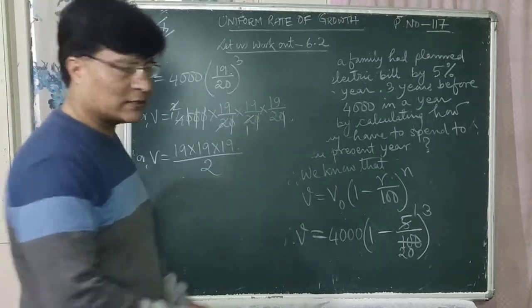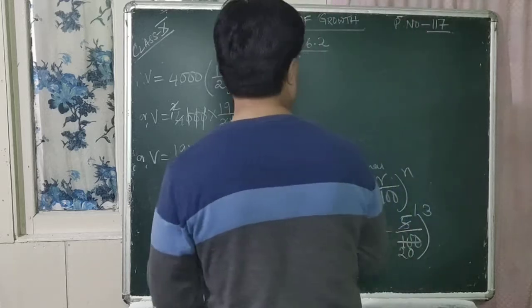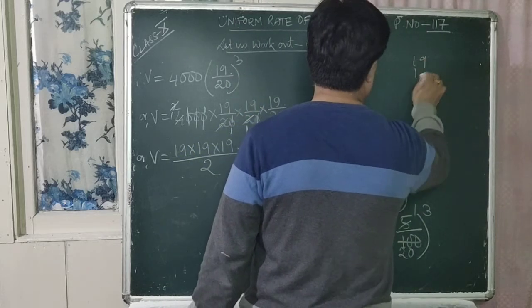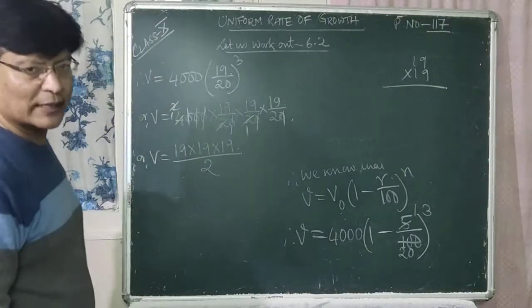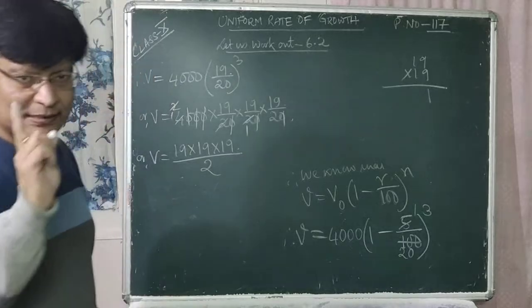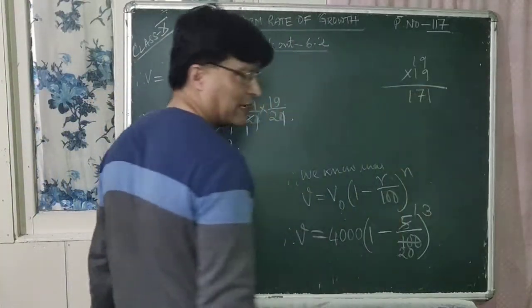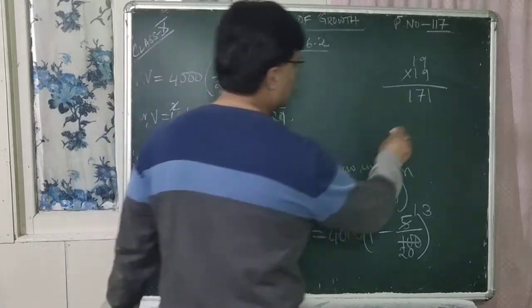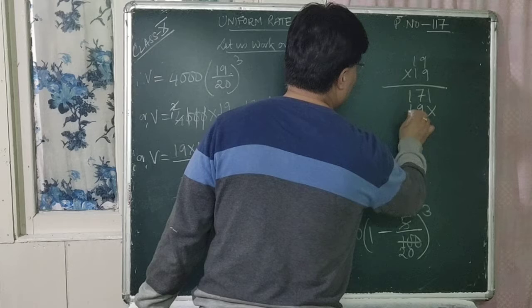So let us simplify it once again. First of all, you multiply 19 by 19. Okay? So 9 9s are 81, 1, 8. 9 1s are 9 plus 8, 9 plus 8 is 17. Right? Cross. 1 9s are 9, 1 1s are 1.